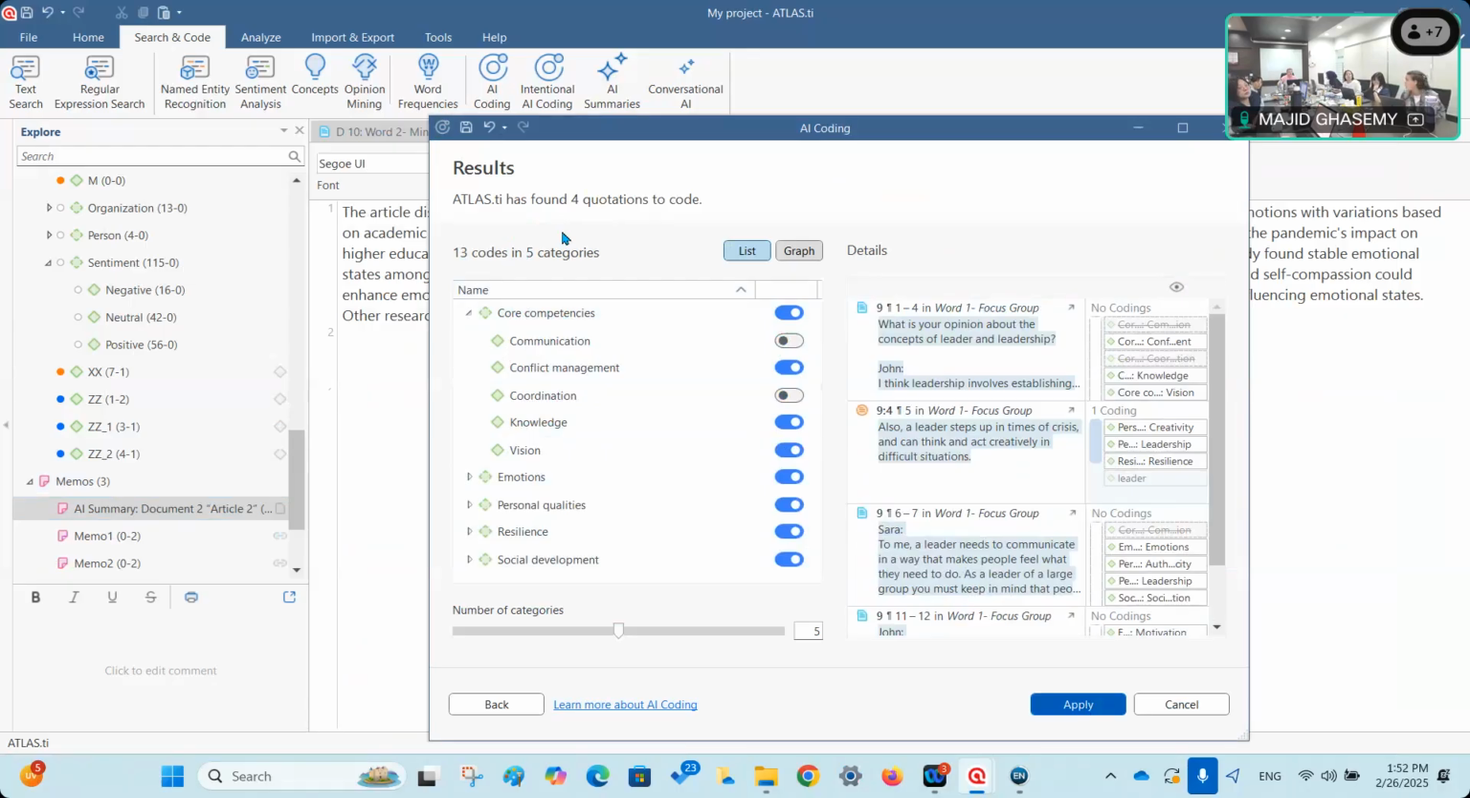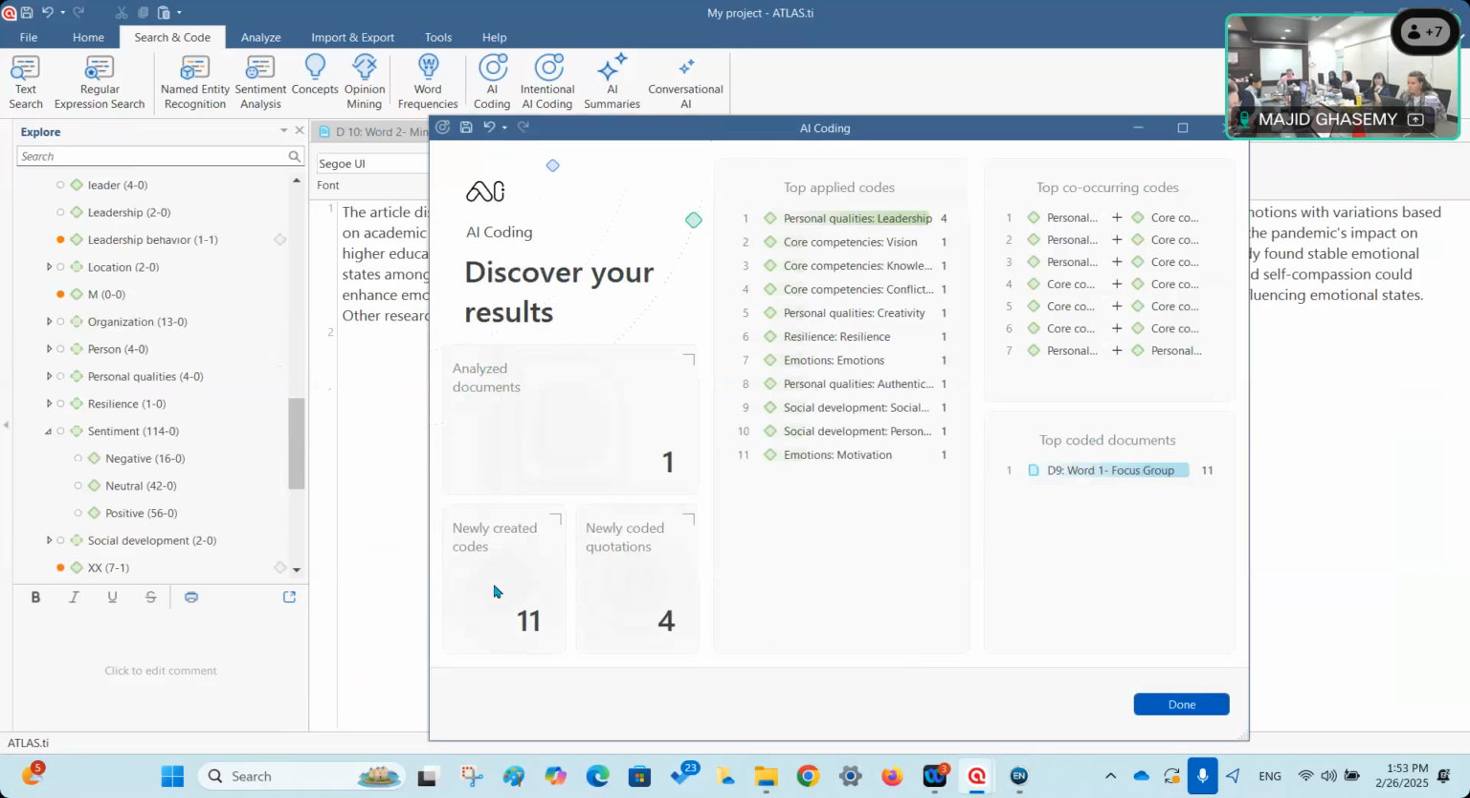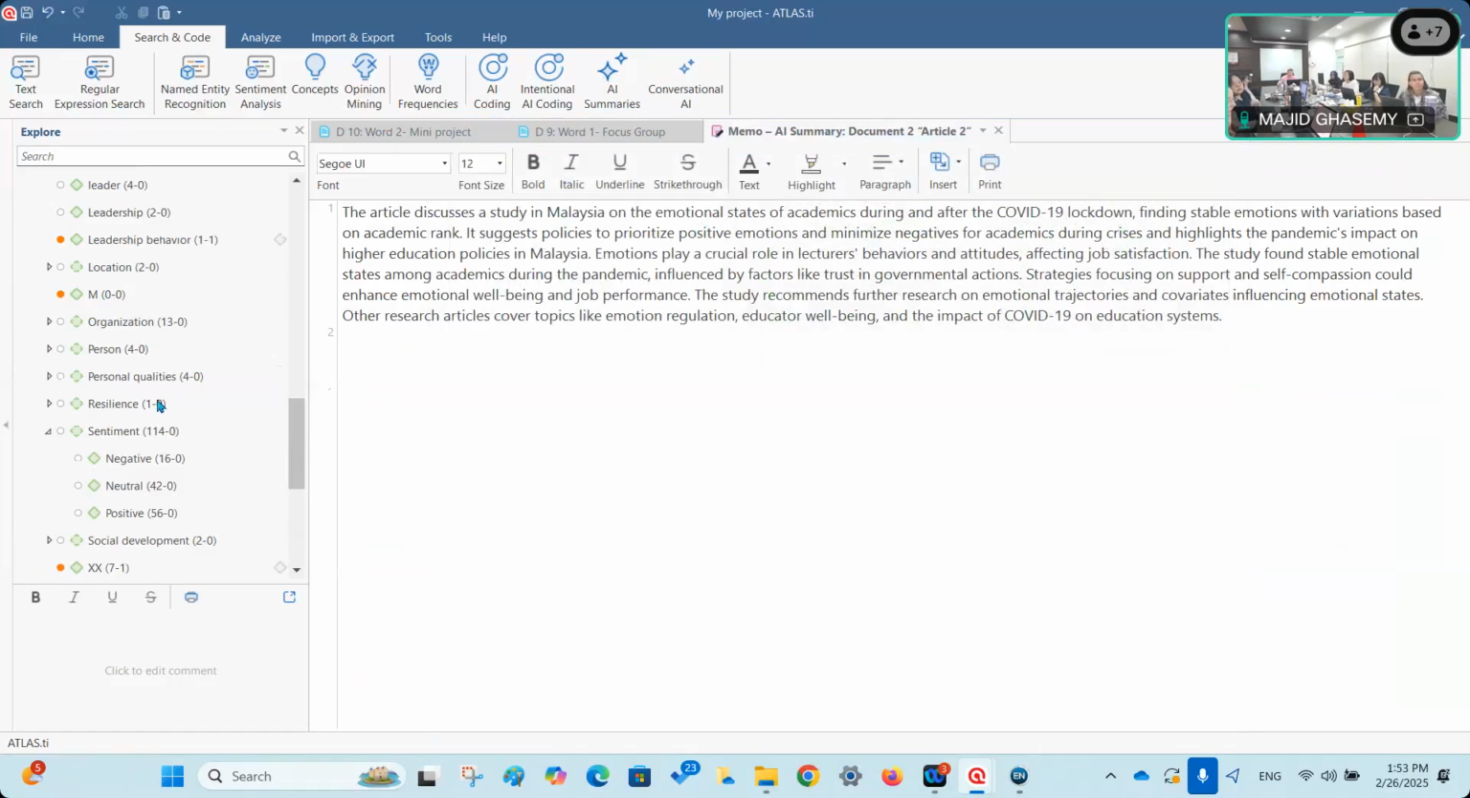Is it clear? That's crazy, but I told you, whatever AI or computer does for us, we really need to verify that. We really need to verify that. So let me just click on apply codes. And then here you can see that there are four newly created quotations, and 11 codes were created and applied to these 4, as you can see here. And then if I click on done, it's done. So you can see everything in the results. But remember,